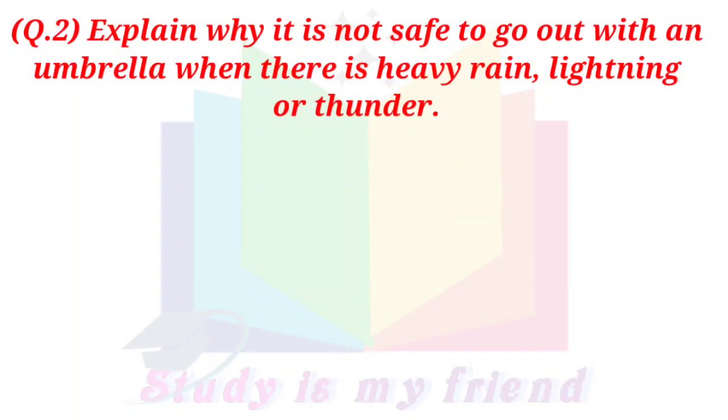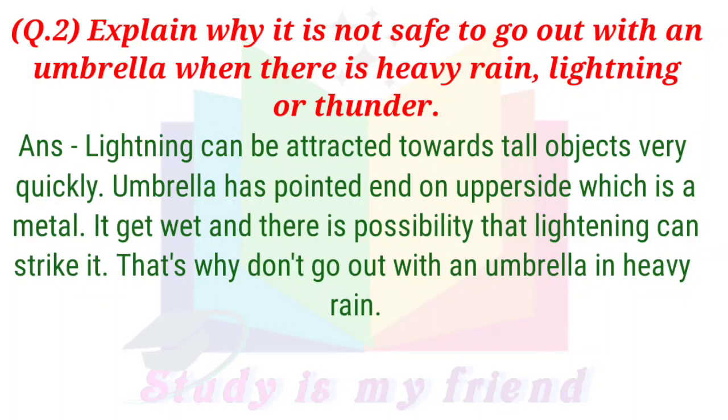Question 2. Explain why it is not safe to go out with an umbrella when there is heavy rain, lightning, or thunder. Answer. Lightning can be attracted towards tall objects very quickly. Umbrella has a pointed end on the upper side which is a metal. It gets wet and there is a possibility that lightning can strike it. That's why don't go out with an umbrella in heavy rain.